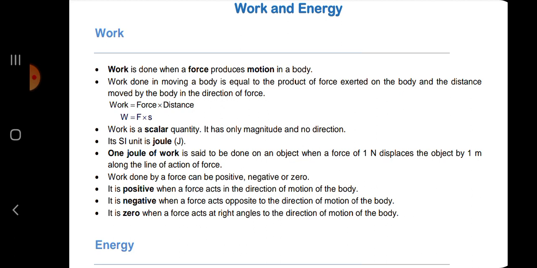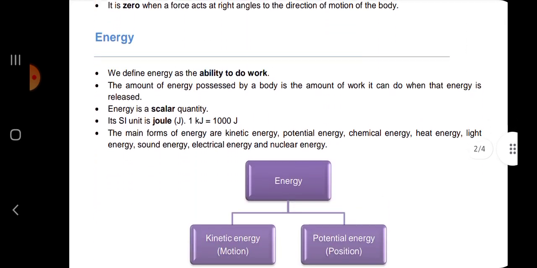SI unit is joule. 1 joule of work is said to be done on an object when a force of 1 Newton displaces the object by 1 meter along the line of action of force. Work done by a force can be positive, negative or zero. It is positive when a force acts in the direction of the motion of the body, negative when the force acts opposite to the direction of the motion of the body. It is zero when a force acts at right angles to the direction of the motion of the body.